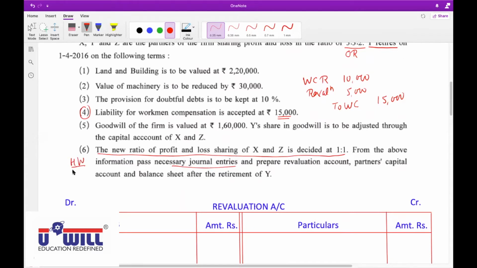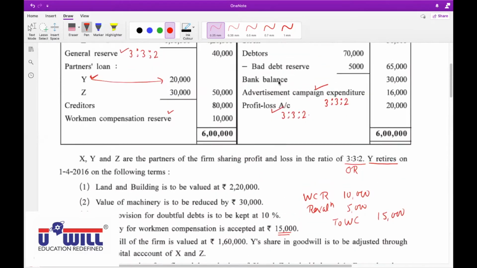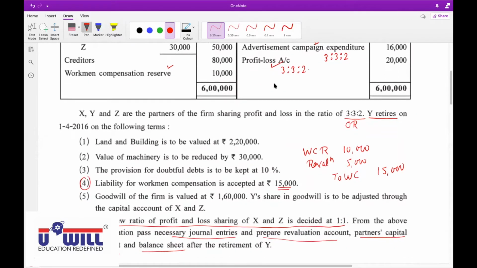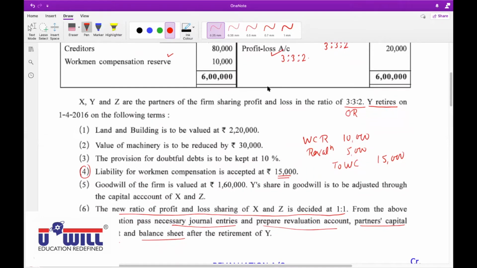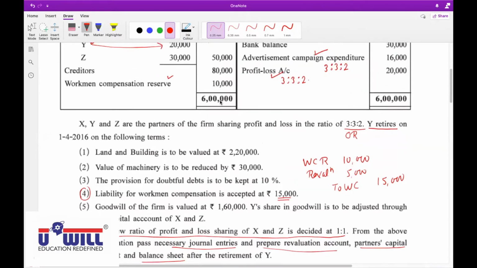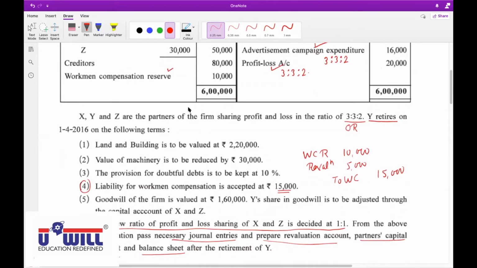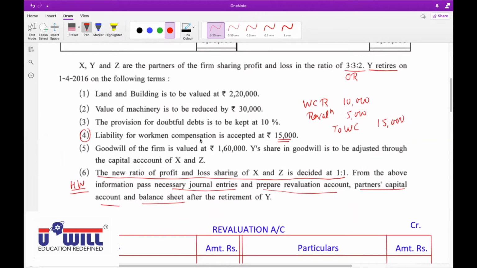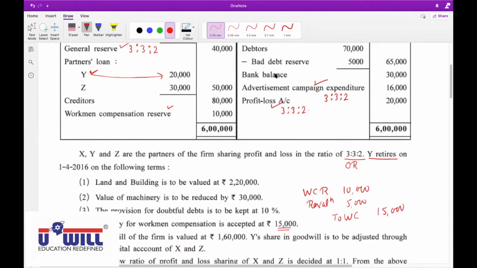I will be doing in the class only revaluation account, partners capital account, and balance sheet. Now, in this question, do we need to make bank account? No, sir, because it is not mentioned that we have to transfer Y's loan to bank account. Any adjustment regarding payment to Y is not given. Means the entire balance of Y, the retiring partner, will be transferred to his loan account only. No settlement is done for Y, so no need to make bank account in this question.